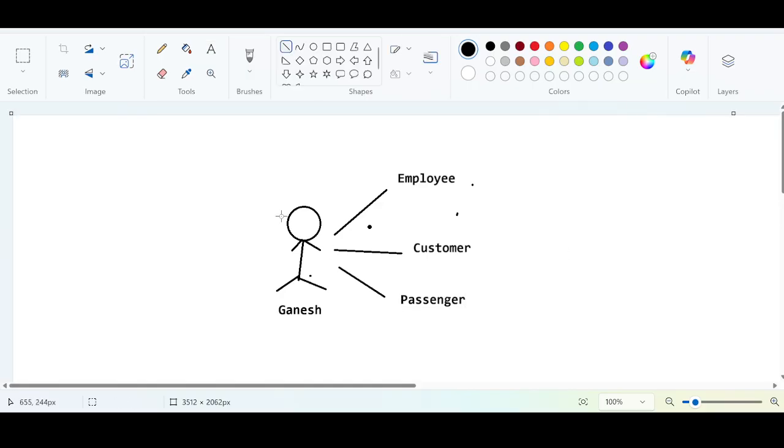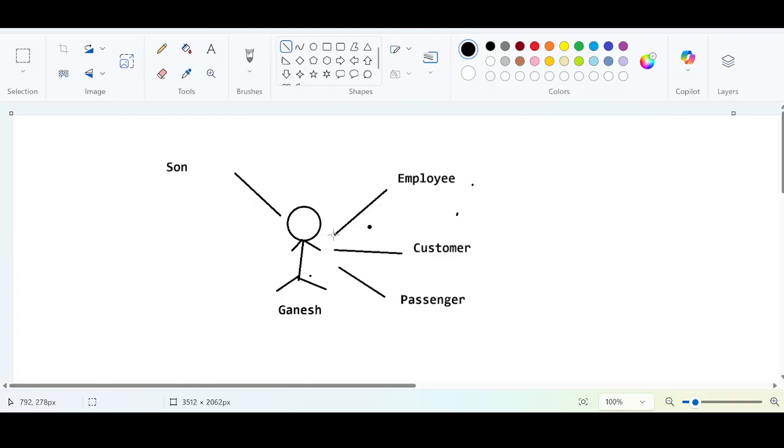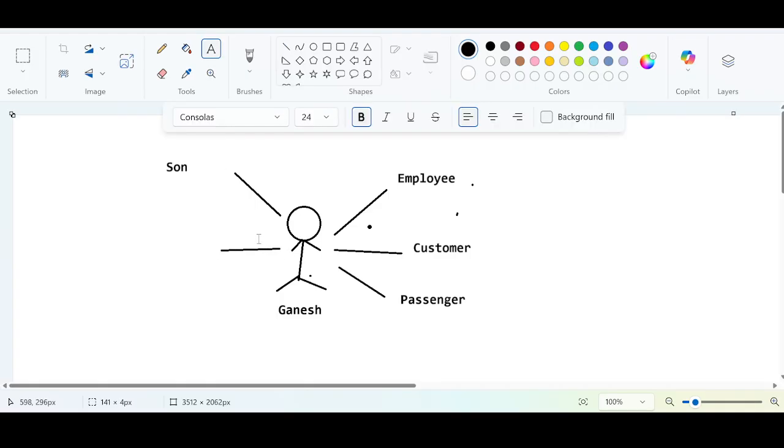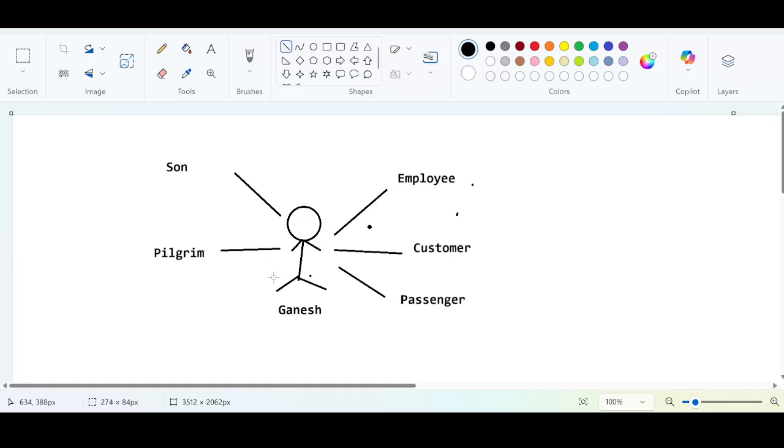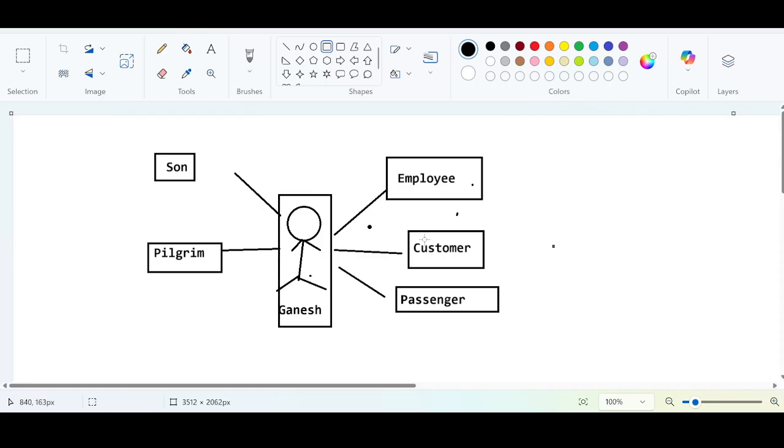Likewise, if Ganesh is visiting his house, he would be recognized as a son. He is a son for his parents. If Ganesh is visiting a temple, he would be recognized as a pilgrim. Wherever he visits, he is getting a different identity. So I can say that this one person exists in many forms, depending upon the location that he chooses.